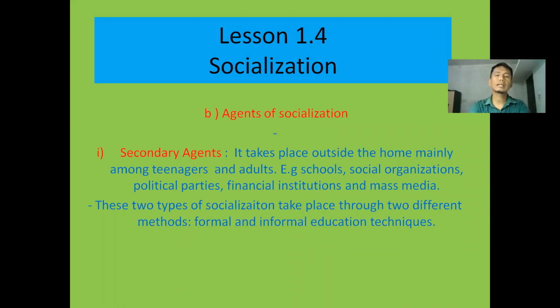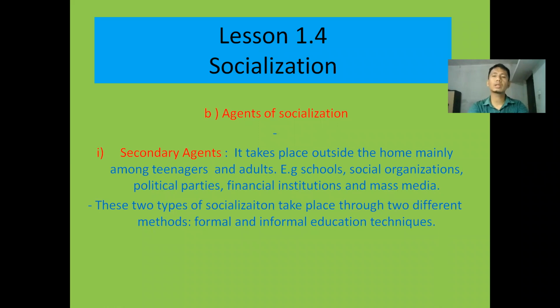Therefore, in the secondary agent, there comes the school. Which school did you study in first? Where did you join for the first time to get formal education? At home, we just get informal education from our parents, relatives, neighbors.